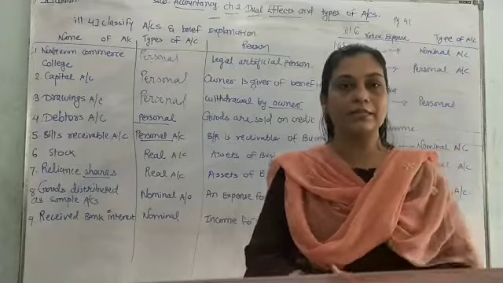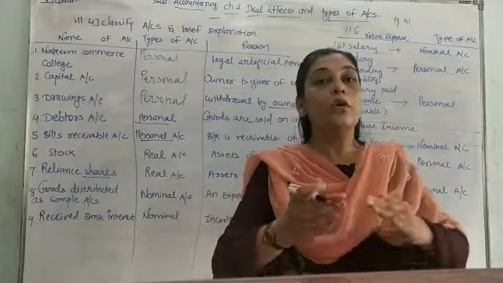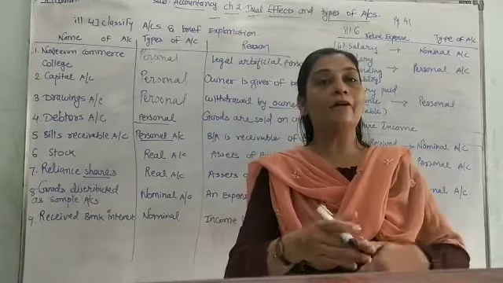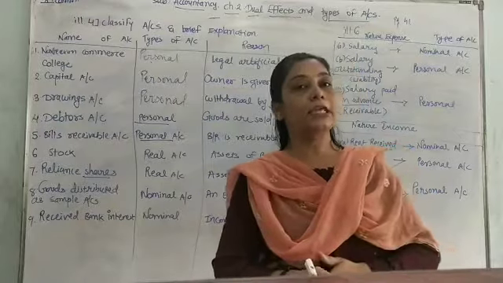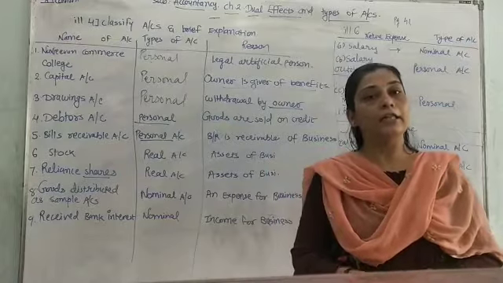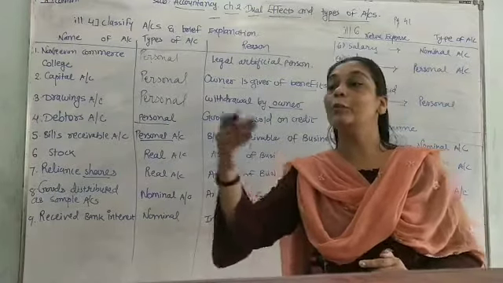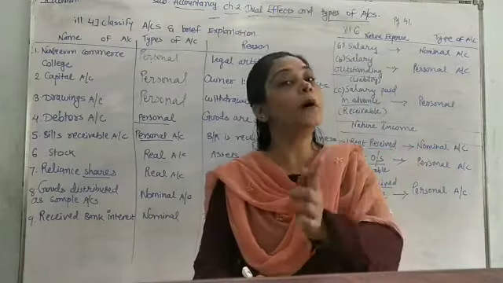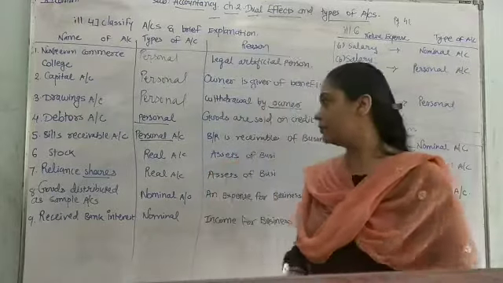Bills payable is there in your textbook. So you have to pay the bill. You have to make the payment. The liability is created. So bills payable will go to which account? And that is personal account. You are going to pay the liability in future to a person. So that is personal account.